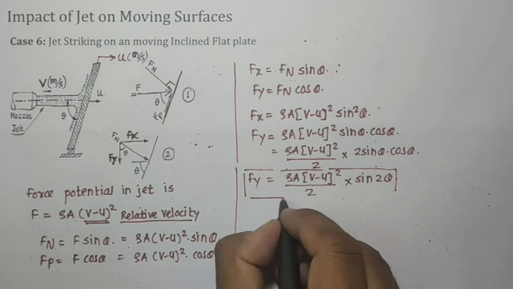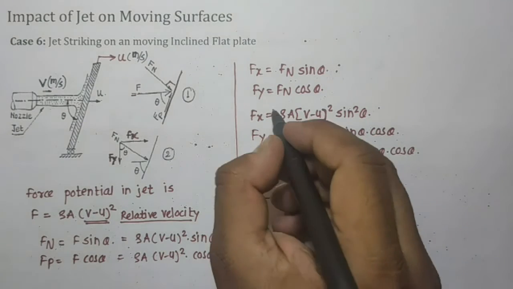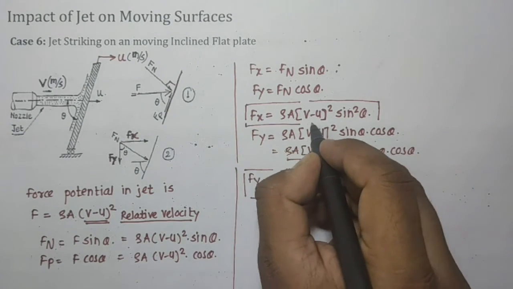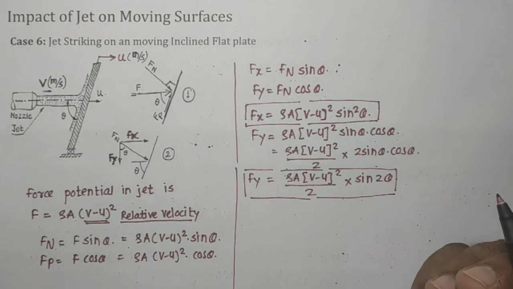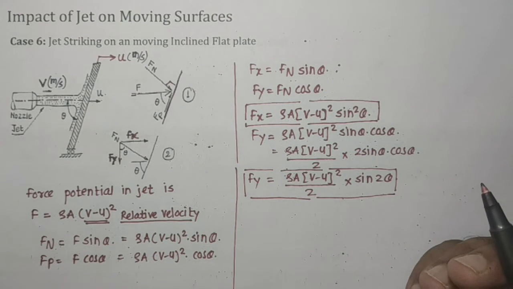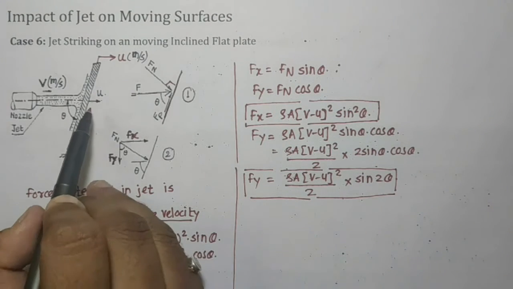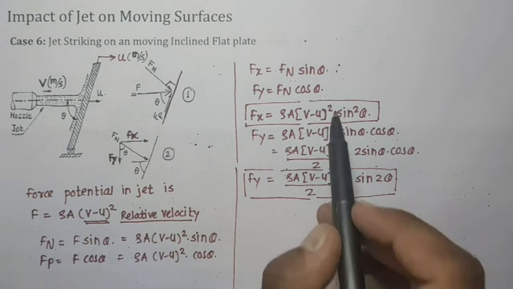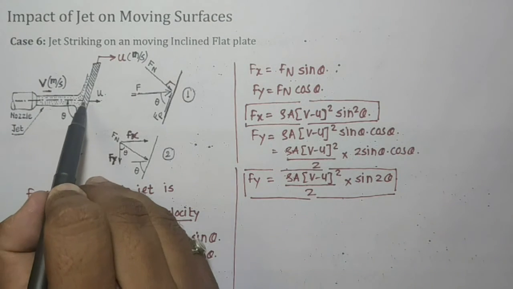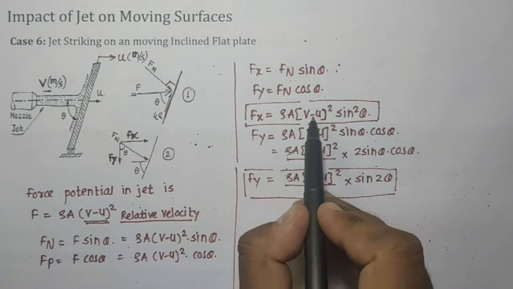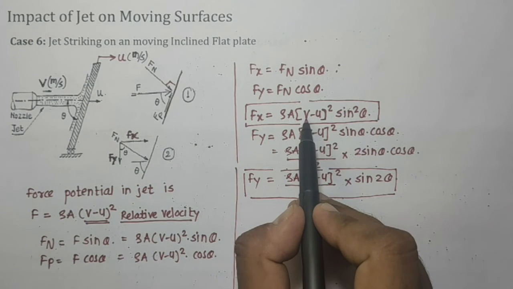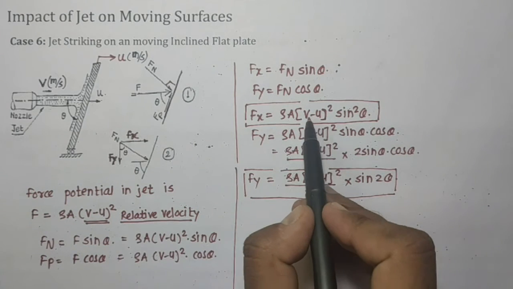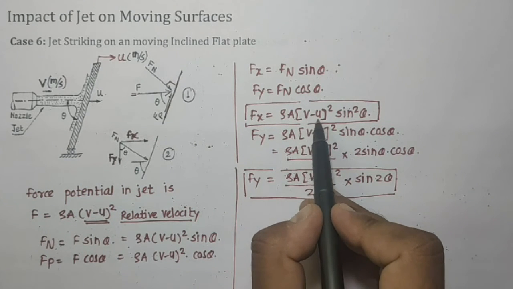Now these forces Fx and Fy are similar, basically not the same, to the force exerted on a fixed inclined plate. The only difference is what? If there is a fixed inclined plate, this velocity becomes the jet velocity only. But if the plate is moving with velocity u, we have to consider the relative velocity here.